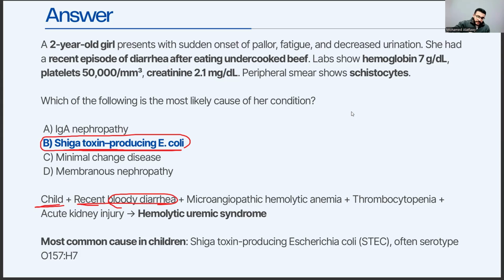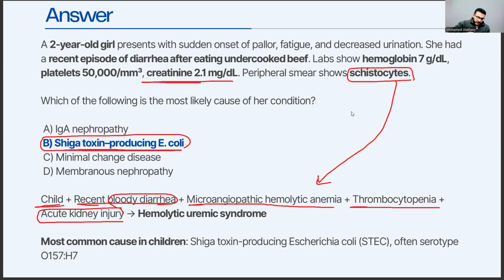The right answer. If you see a child with recent diarrhea, which mostly will be bloody diarrhea, and microangiopathic hemolytic anemia, and schistocytes here is a sign for microangiopathic hemolytic anemia, and also thrombocytopenia and any sign of acute kidney injury, which is a high creatinine level here, you should think about hemolytic uremic syndrome or HUS.